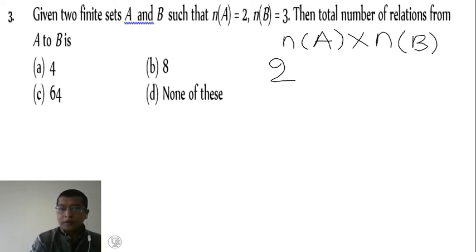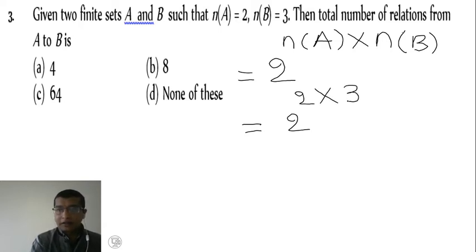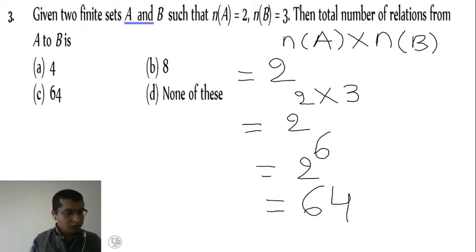So this is the formula: 2 raised to n(A) times n(B). n(A) is 2, n(B) is 3, so it is 2 raised to 6. 2 raised to 6 is, yes, 64 is the answer. So option C is the right answer.